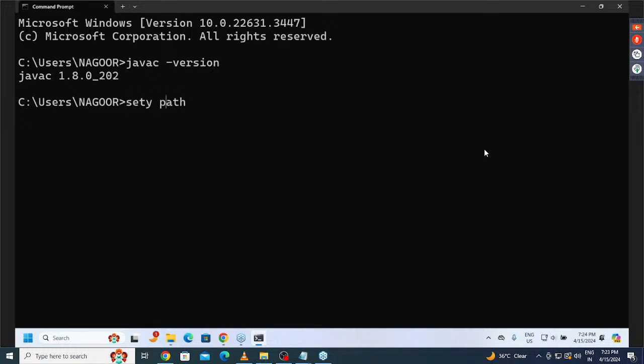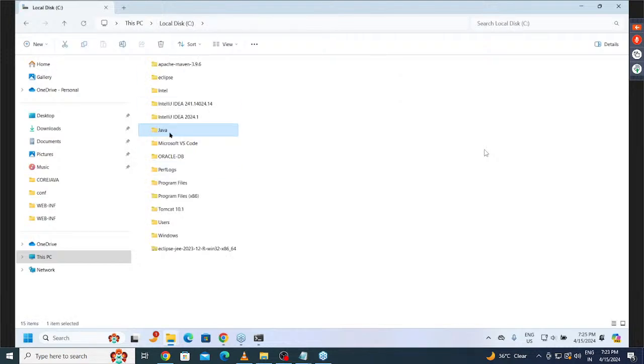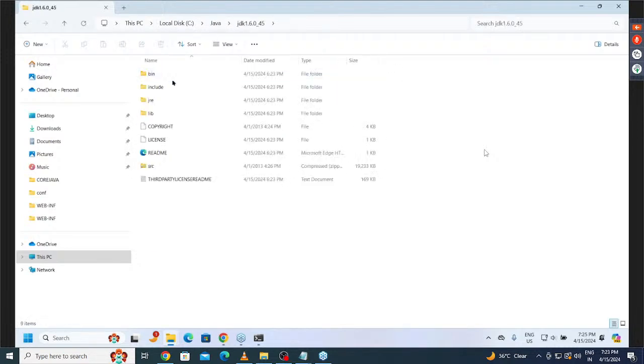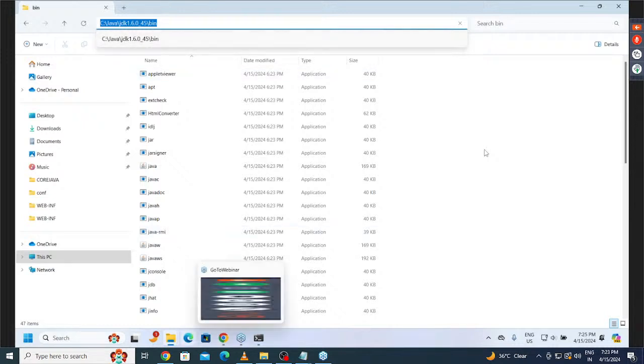But what I am telling there, set path equal to, for example, I'm going to copy this: C drive Java JDK 1.6.0_45 bin. Copy this.